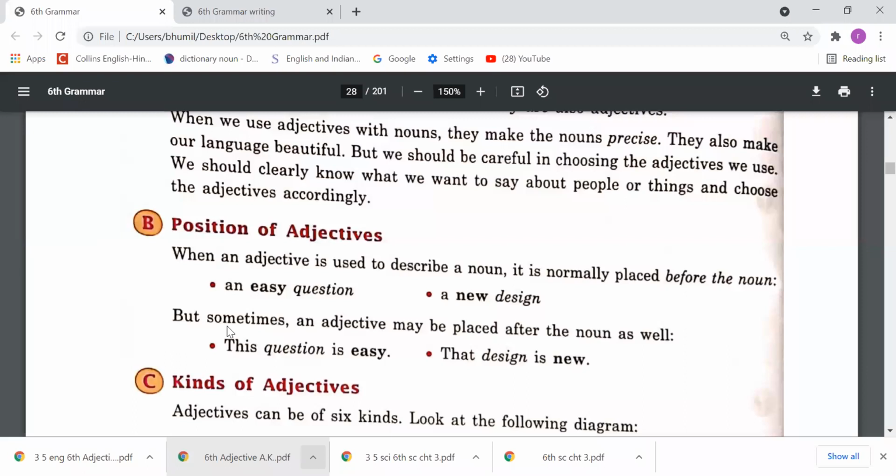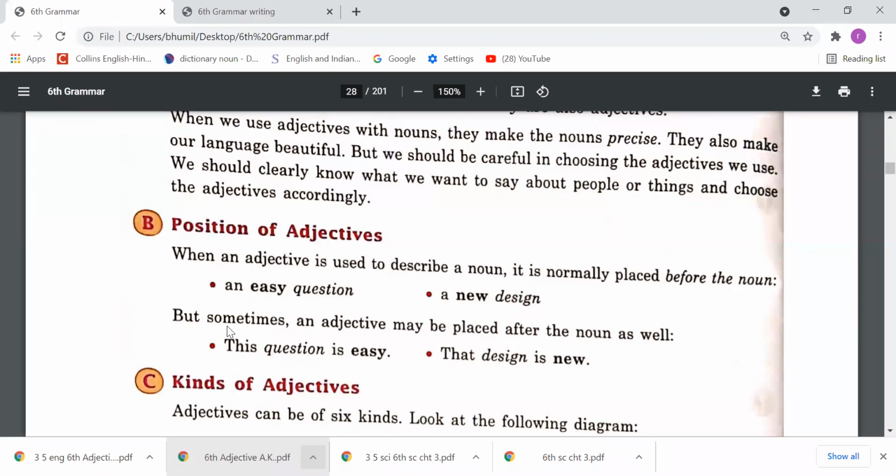Suppose I say that he is an intelligent boy. So we know that the word intelligent is an adjective, and we have used this word before boy. So usually the position of an adjective comes before the noun. But sometimes it happens we don't use the adjective just before the noun.